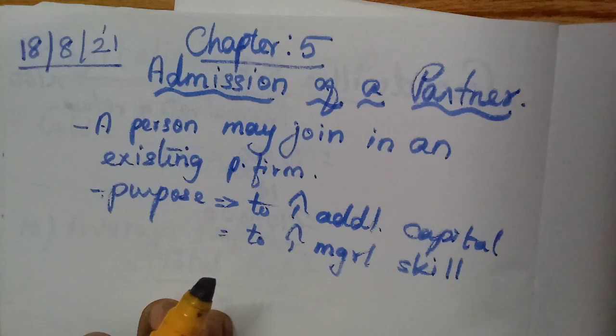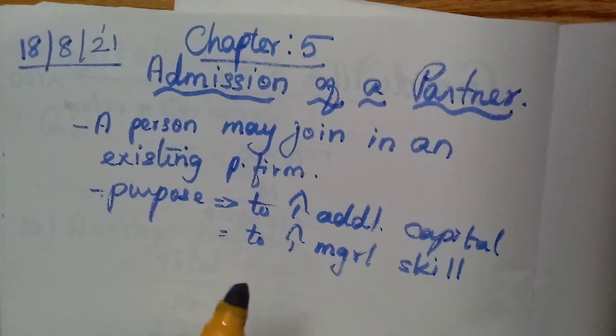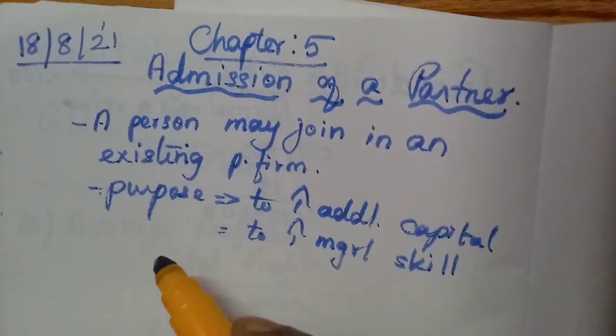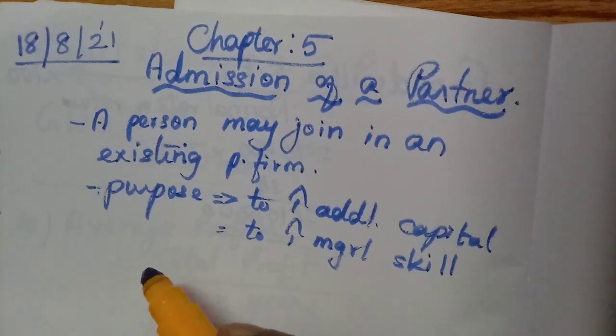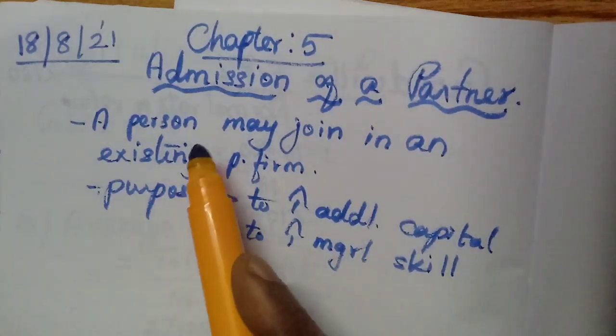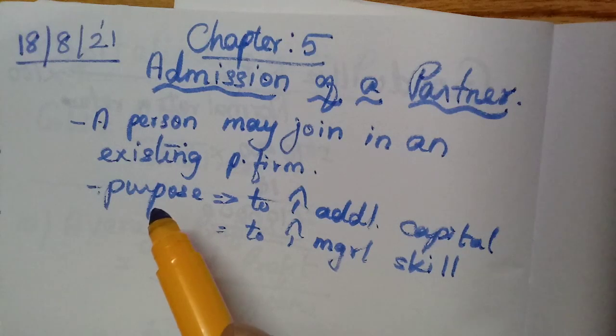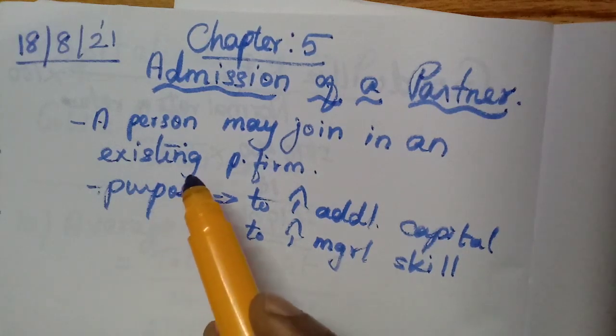Okay students, shall we learn accountancy? In accountancy we have completed 4 chapters, isn't it? The fifth one we are going to learn today. That is related to partnership firm. This one is admission of a partner. First we should know what is admission of a partner.